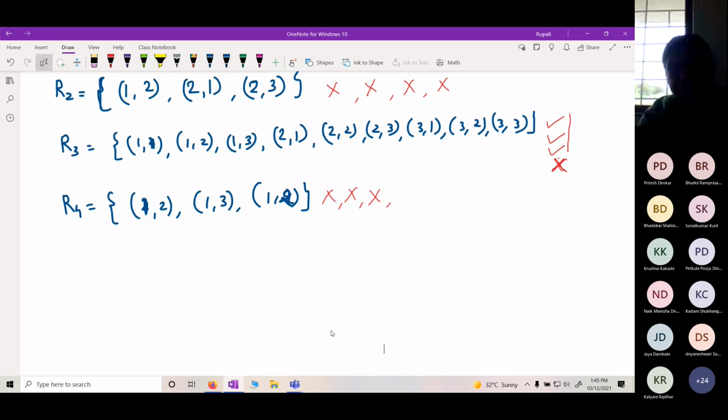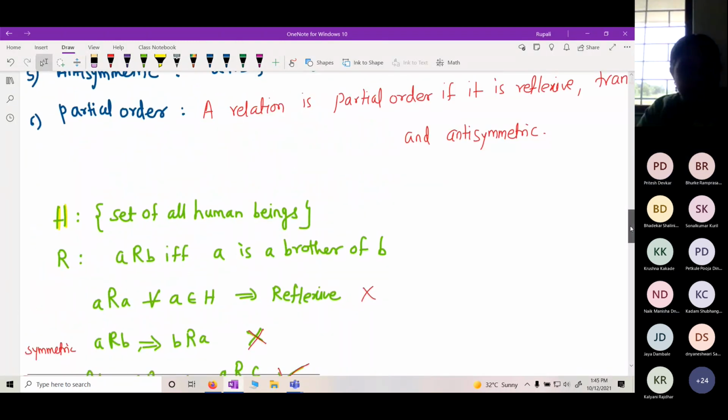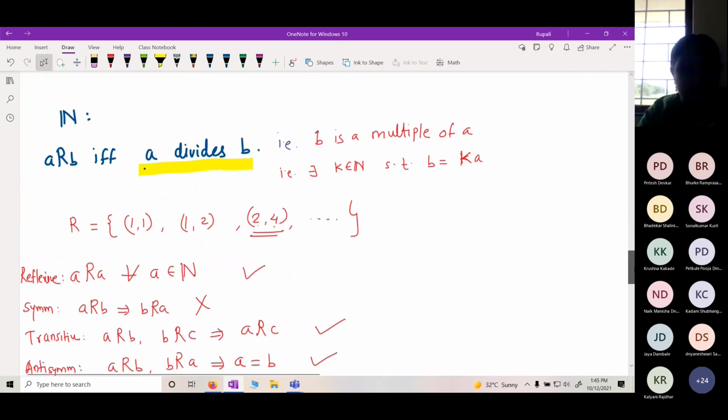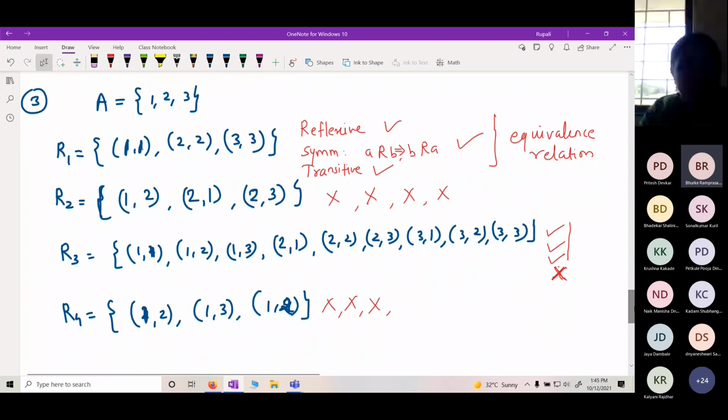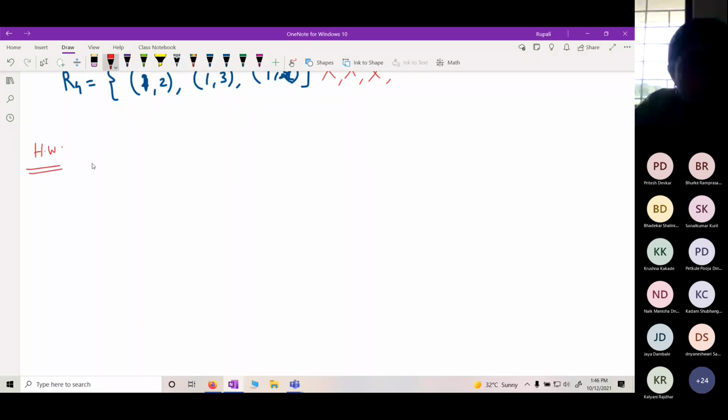Is that okay? So now your homework is write down any two, give 2 examples of each type of relation.